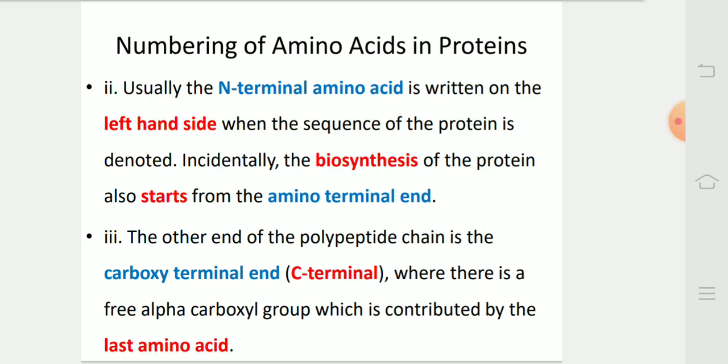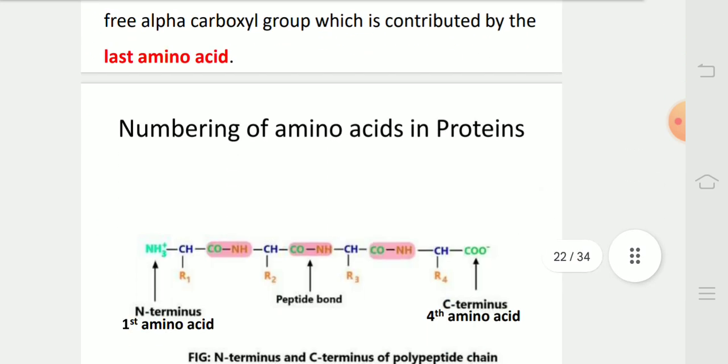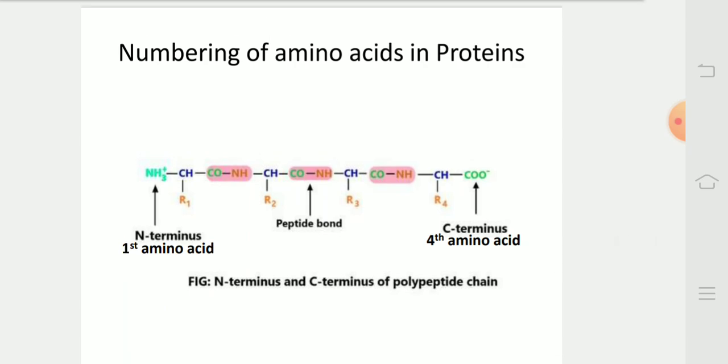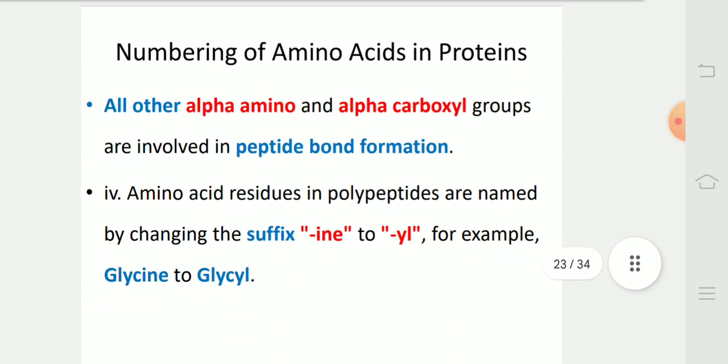The other end of the polypeptide chain is the carboxy terminal, that is C terminal, where there is a free alpha carboxyl group contributed by the last amino acid. In this diagram, we can see that N terminus is the first amino acid and C terminus is the last, that is the fourth amino acid in a tetrapeptide. All other alpha amino and alpha carboxyl groups are involved in peptide bond formation.